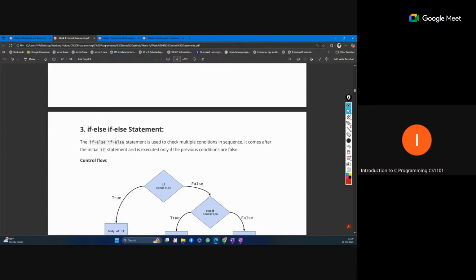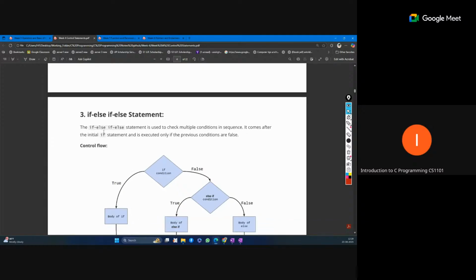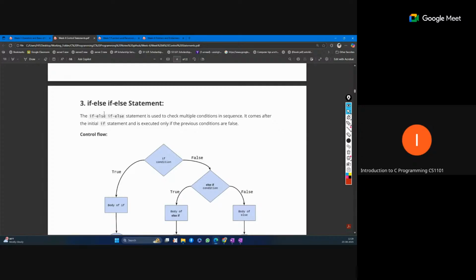Okay, and we have the range for each grade. Suppose we want to give the S grade to those who have 90 to 100 marks. Now we want to give the A grade to those who have 80 to 89 marks. So like this we have multiple ranges for different grades. In that case we have to use this if-else chain.